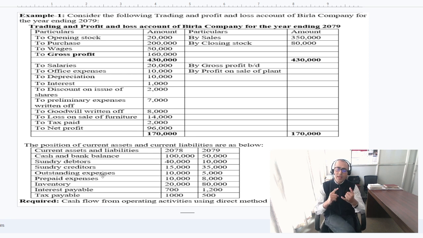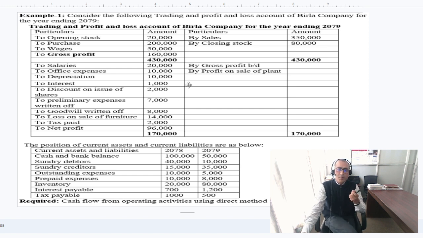First, cash receipt from customers, which we find from the sales revenue. I will discuss further. Then we calculate cash payment to suppliers. Third is cash payment to employees and other expenses, fourth is about tax paid, and fifth is interest expenses, friend.